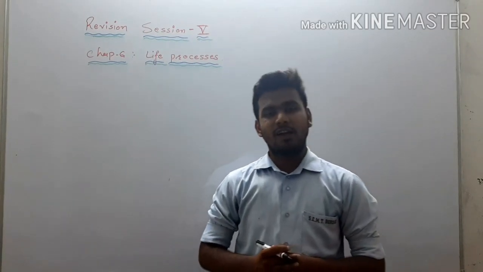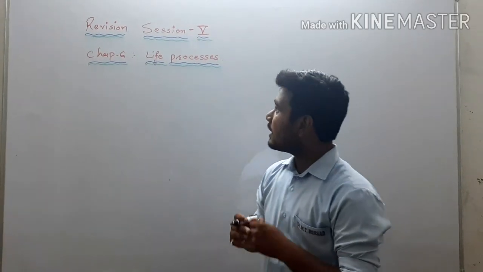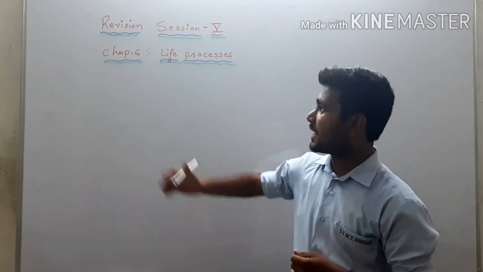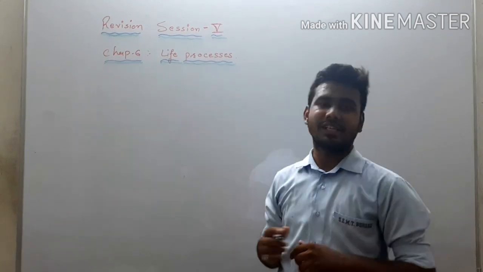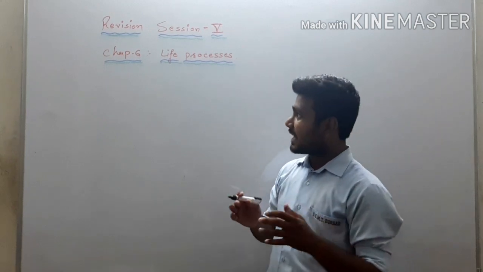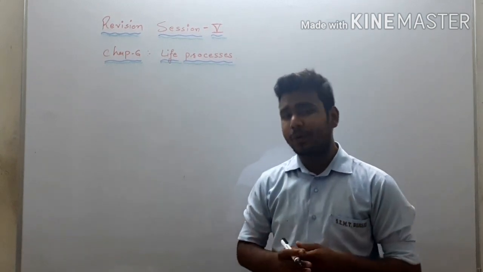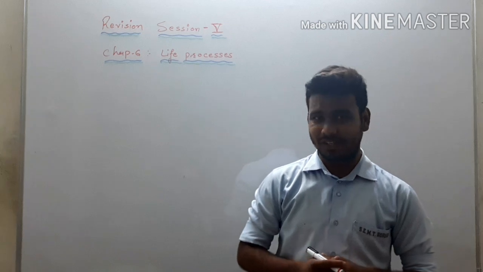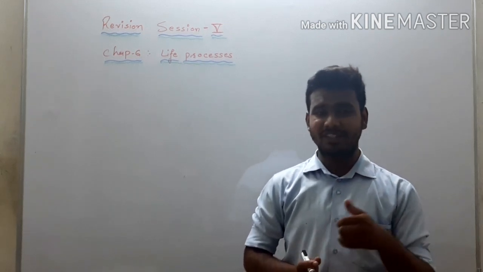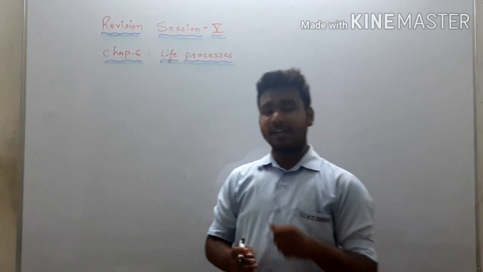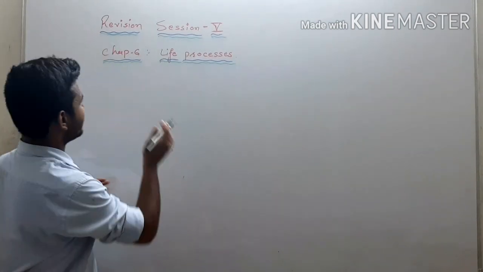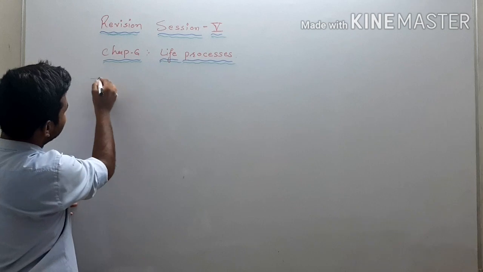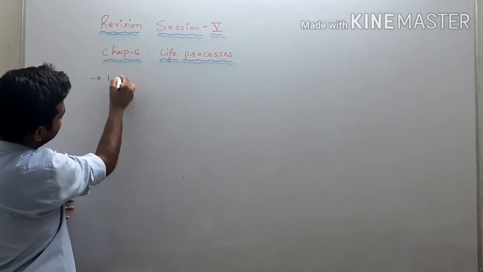Hello friends, today we are going to discuss chapter number 6, that is life process, in our revision session number 5. This chapter number 6 we have divided into two parts for its revision: session 5 and session 6. In revision session 5, which topics are we going to include? First we will understand different types of life processes.